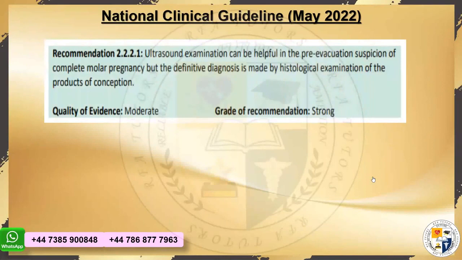The first recommendation of this guideline says that ultrasound examination can be helpful in the pre-evacuation suspicion of complete molar pregnancy, but the definitive diagnosis is made by histological examination on the products of conception. Now, you tell me that this is the 2022 May update. Is that different from the Green Top guideline? Javeria? It's absolutely the same as per the Green Top guideline. So we don't have any trouble.